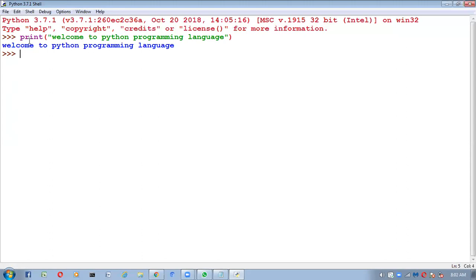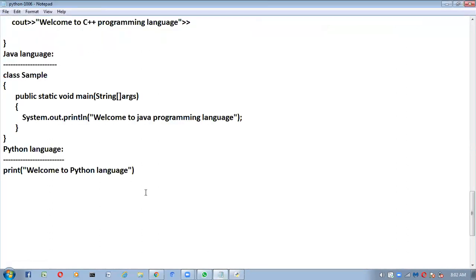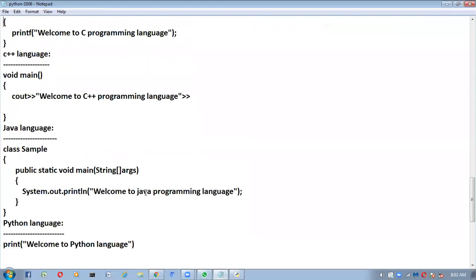So now tell me, compared with all these programming languages, which one is a very easy programming language? And please respond in chat box. Compare with the C language, C++, Java and Python. Which one is the very easiest programming language to learn these kind of statements? Is any programming language knowledge required? Not required. Any programming language knowledge is not required to learn Python.